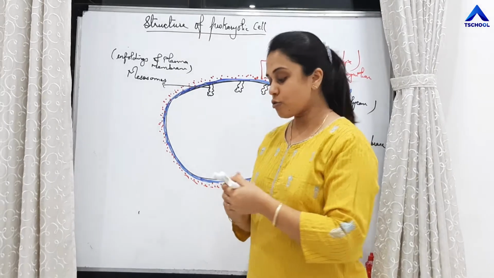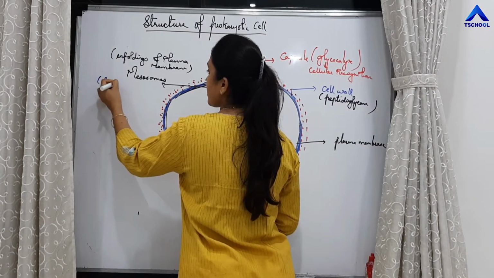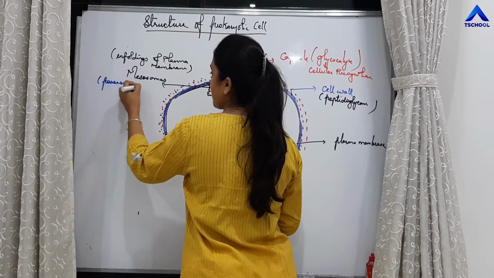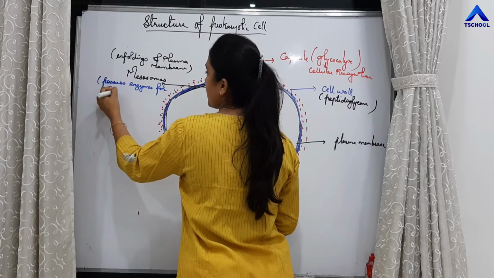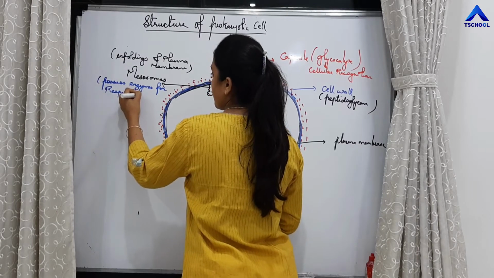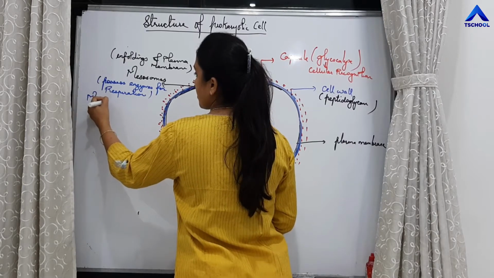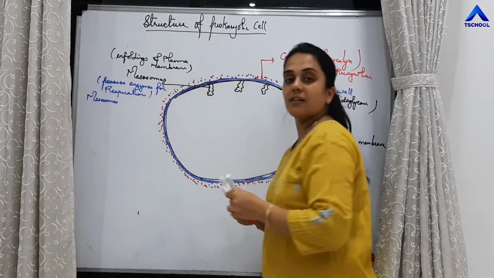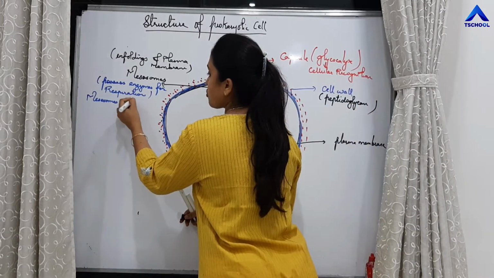Similarly, mesosomes also possess the enzymes for respiration, and hence mesosomes are considered synonymous to mitochondria.